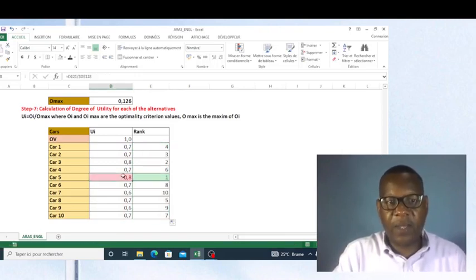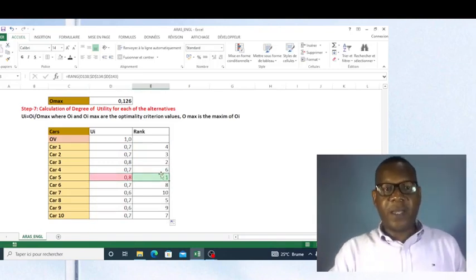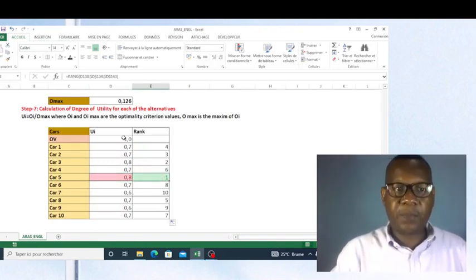Now, as you can see, friends, car 5 is selected by this new method.